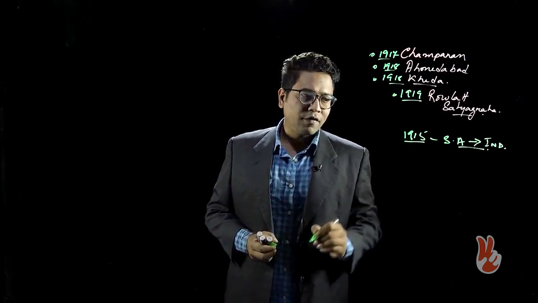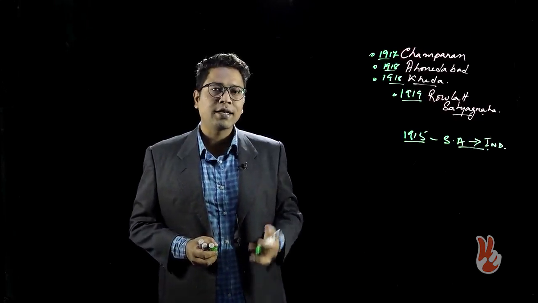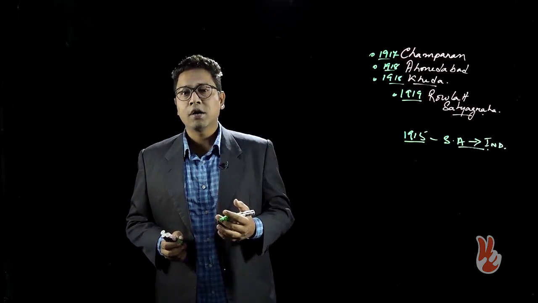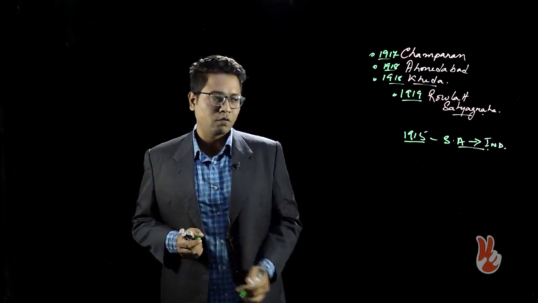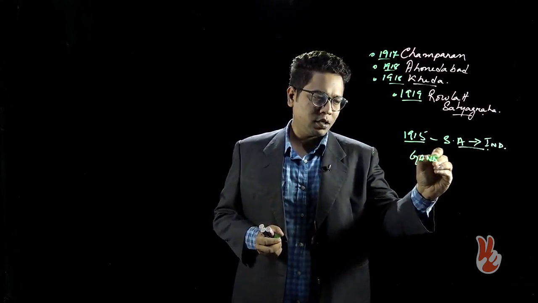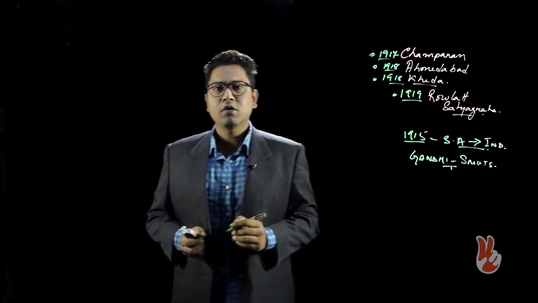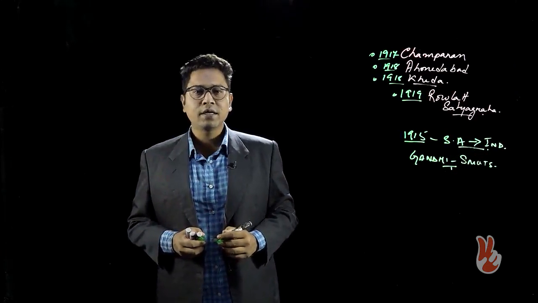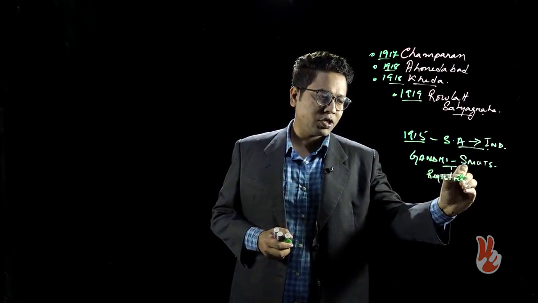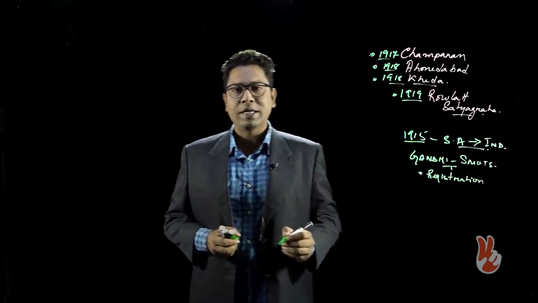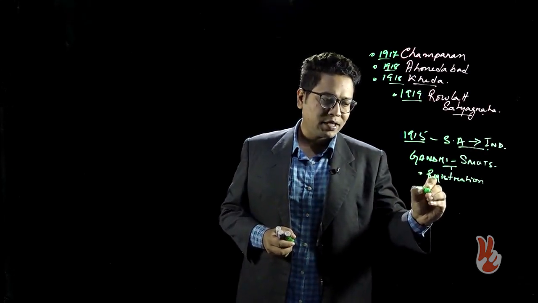As far as the return in 1915 is concerned, it is based heavily upon Gandhi's success in South Africa. Gandhi had already signed a deal with the South African government and General Smuts, the Gandhi-Smuts Agreement, according to which certain concessions had been given to the Indian residents of South Africa, such as concessions on registration. He was fighting against the registration policy of the government, under which Indians had to register themselves and carry the registration papers at all times. He was fighting this. And then the Marriage Act,